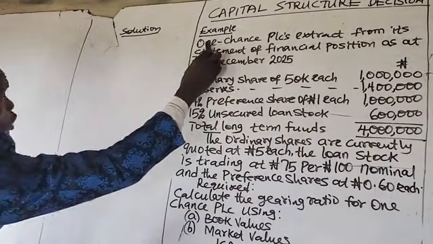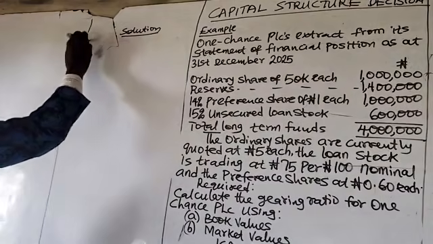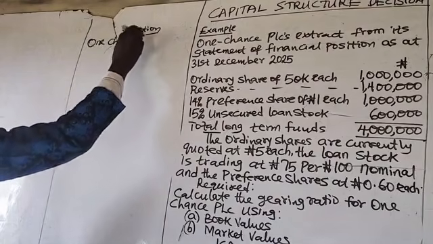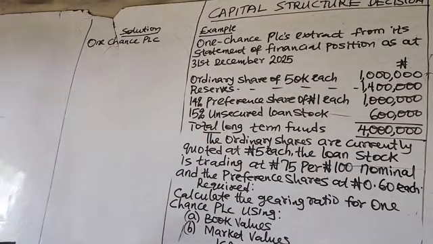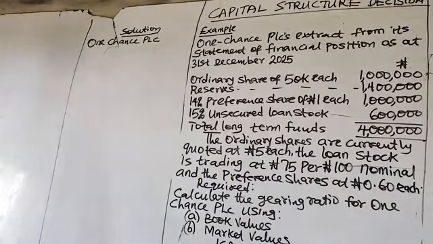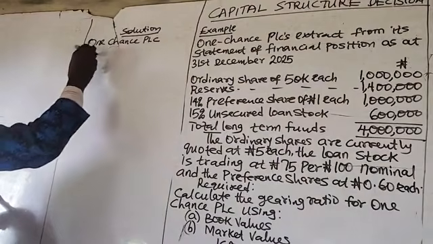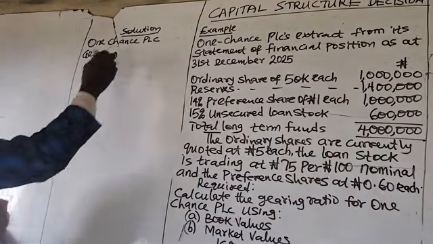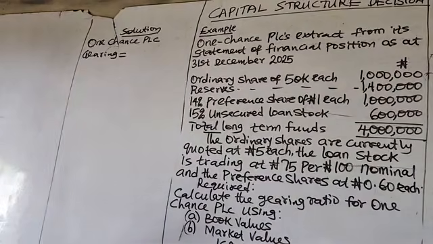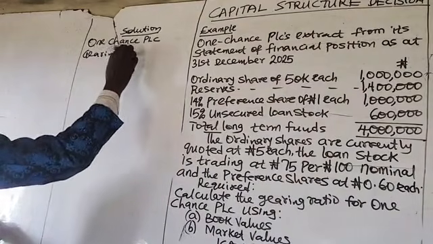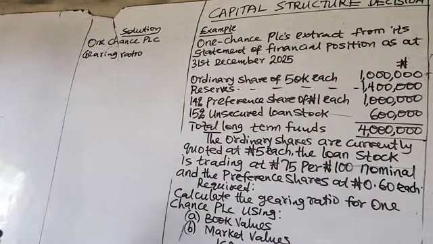The name of the entity is One Chance PLC. So you have to compute the gearing ratio for One Chance PLC using the book value. The formula to use is the debt to equity ratio, debt to capital employed.